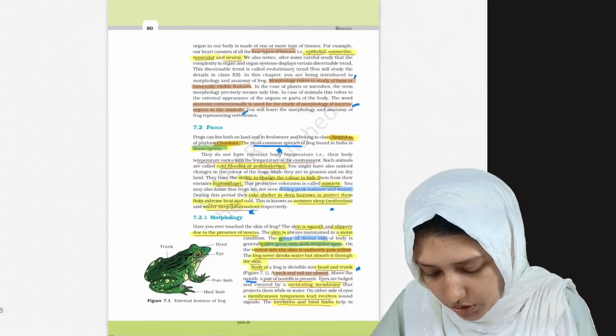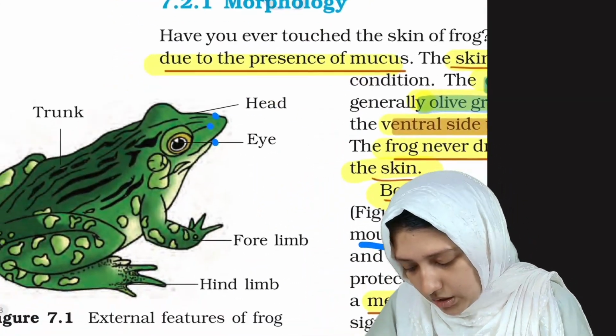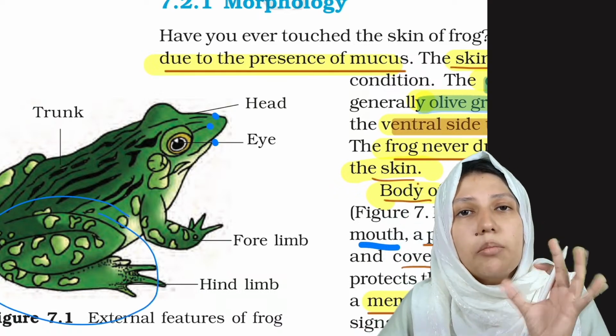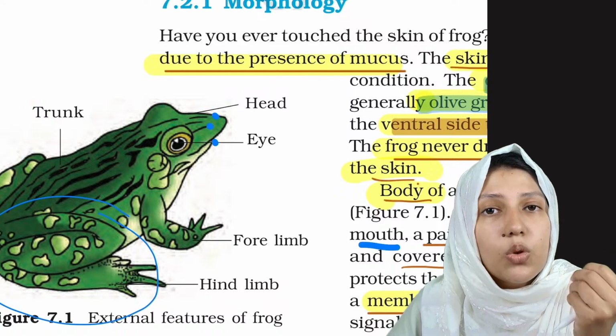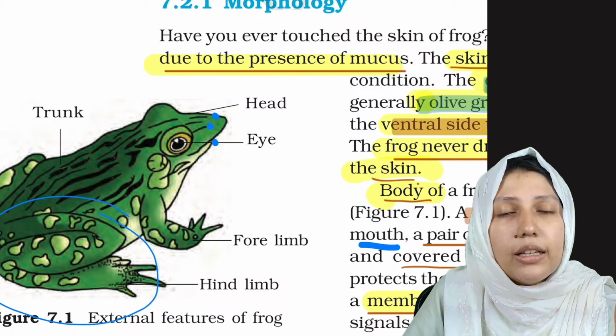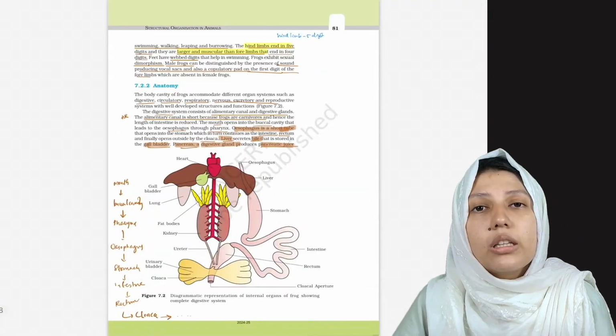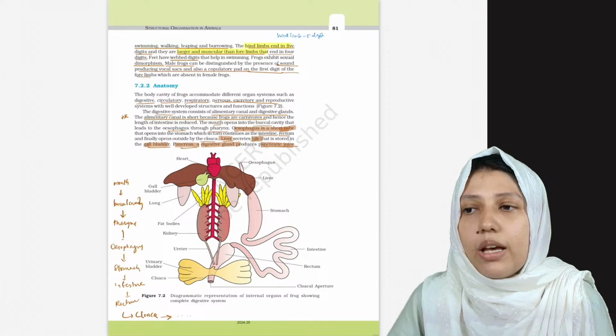As you see in the picture, just see the hind limbs. These hind limbs are larger and muscular, and some people even use this muscular hind limb as food. Means they eat frog, and they eat the hind limbs because they are more muscular and larger.